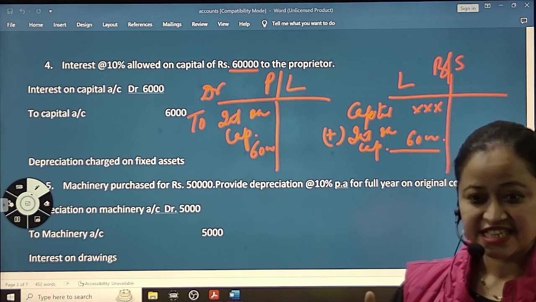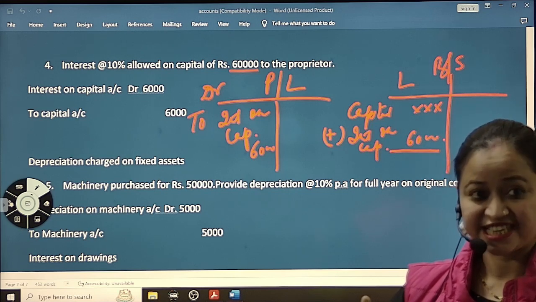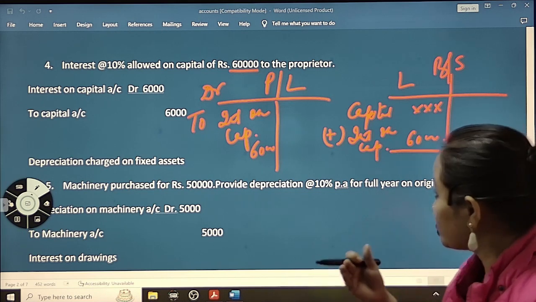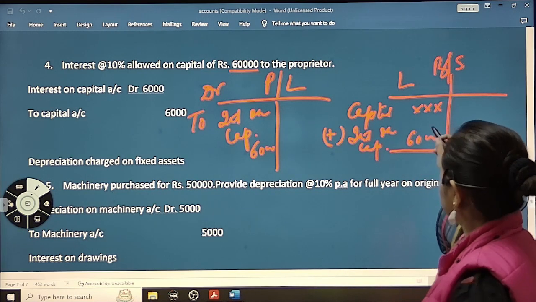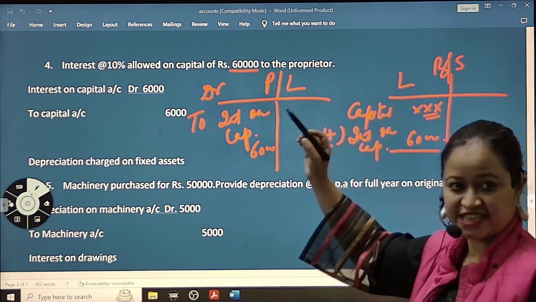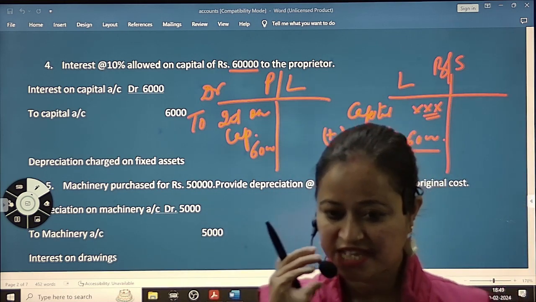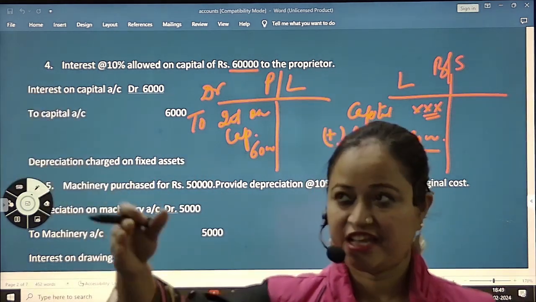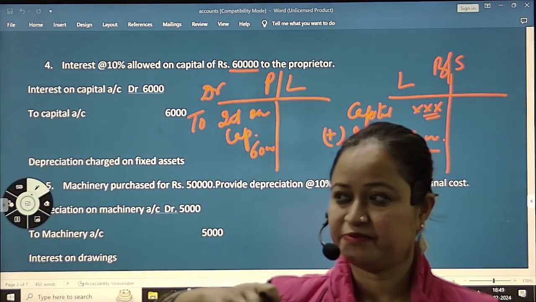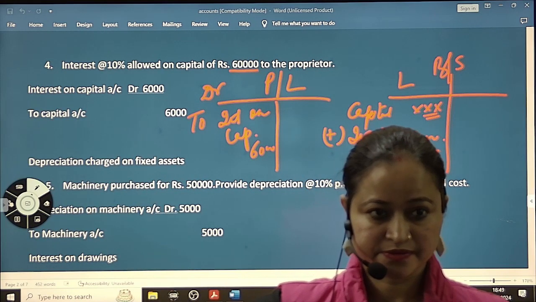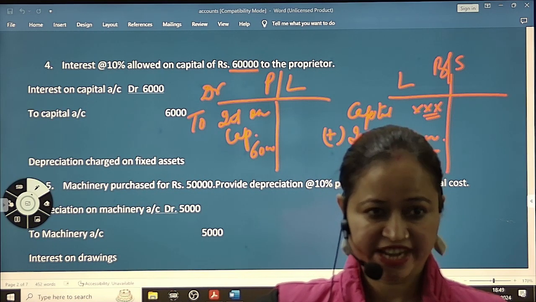Yes, we are adjusting the capital account. See, this person has given capital. I'll give you another example. Suppose a bank has given you a loan of 50,000.